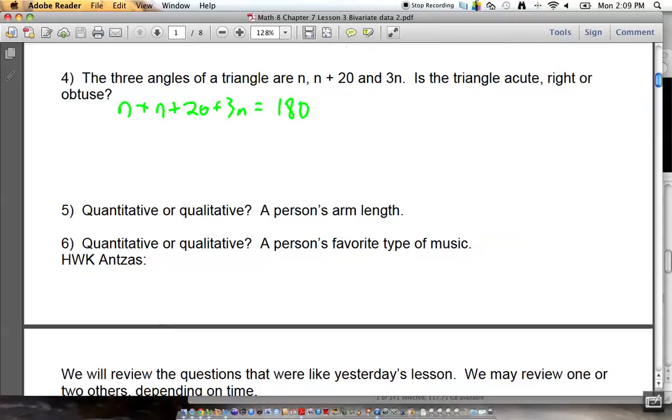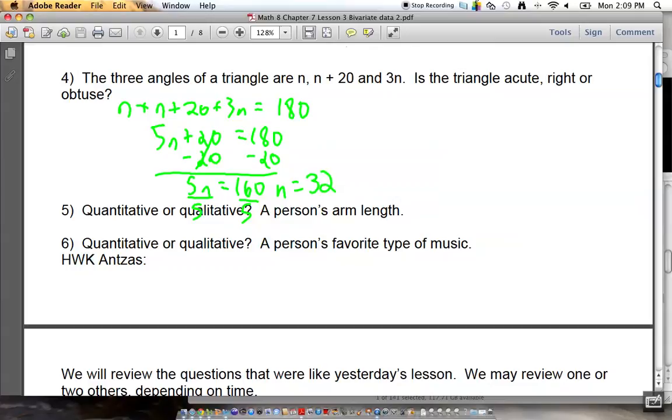180 degrees. How many n's do I have there? 5 n's, good. Plus 20 equals 180, minus 20, 5n is 160, divide by 5, n is 32. But that still doesn't answer the question, because it says, is it right, acute, or obtuse? So I have to plug in the 32. Here's 32. What's 32 plus 20? 52. And then what's 3 times 32?